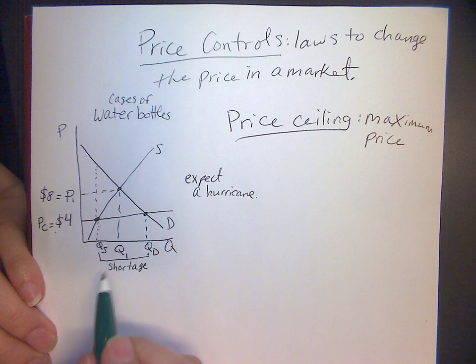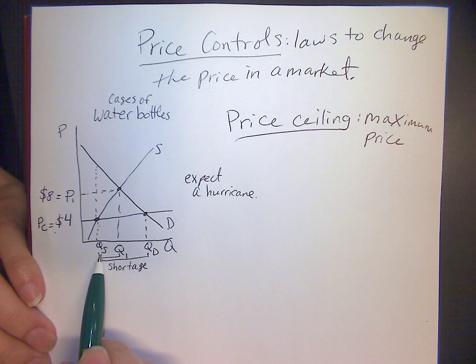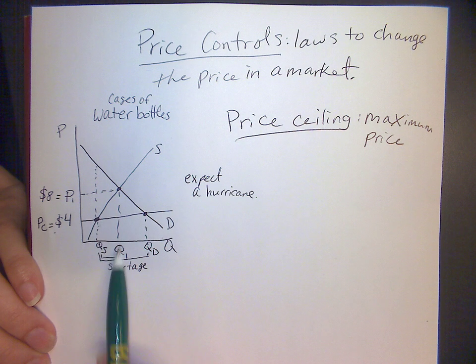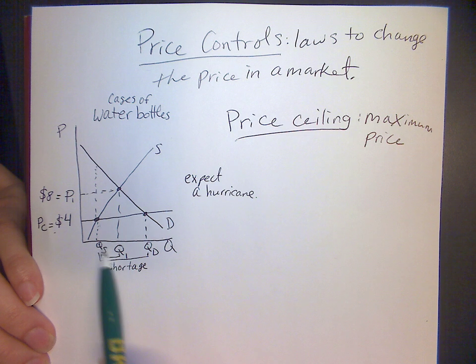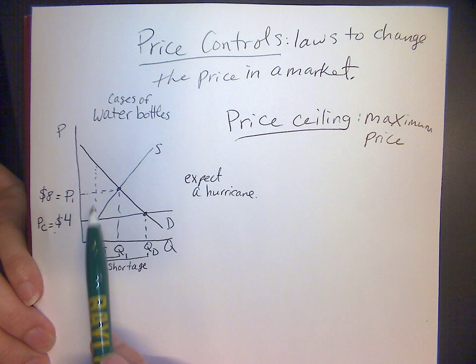But we're specifically interested in these disappointed people. If this market were in equilibrium, if the price had been able to rise to $8, then this would be the number of water bottles bought and sold, this equilibrium quantity, right? But because of the price control, your sellers don't want to sell that many. They want to sell less. And so they're only going to sell this many. And so all these people who wanted to buy or sell the water bottles at $8 but not at $4 are not going to be able to make a trade, right?